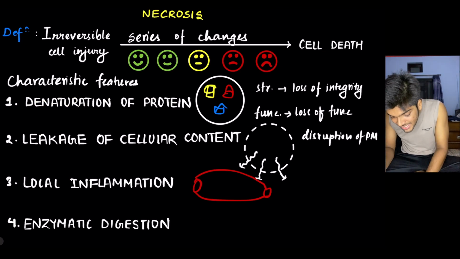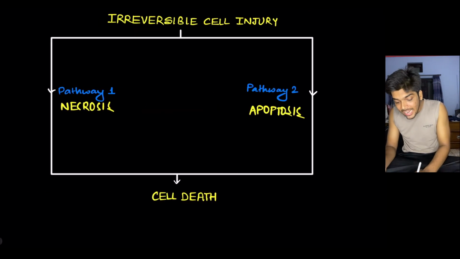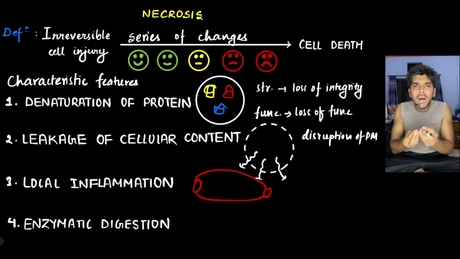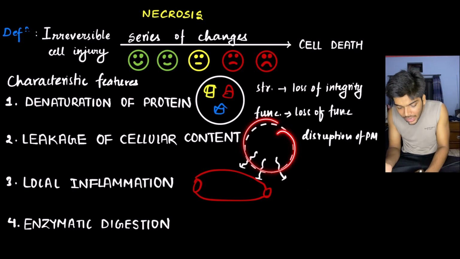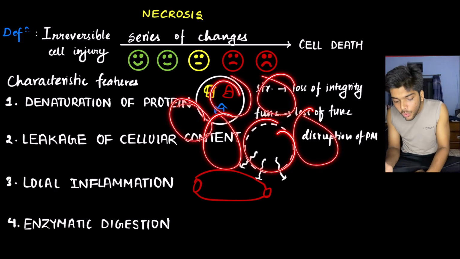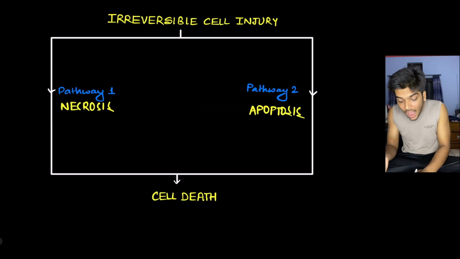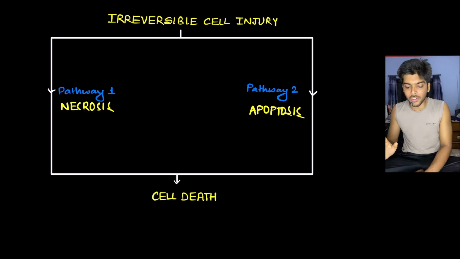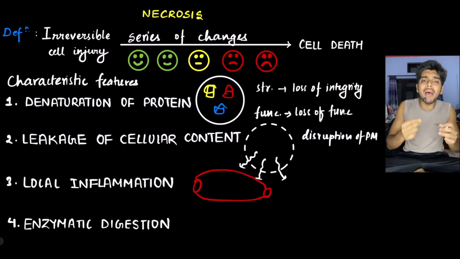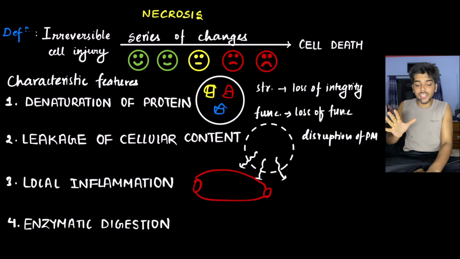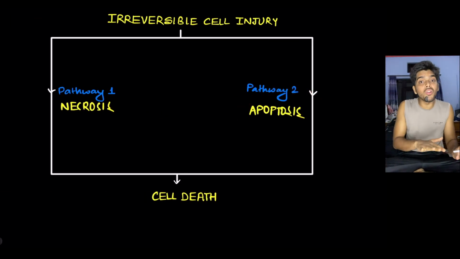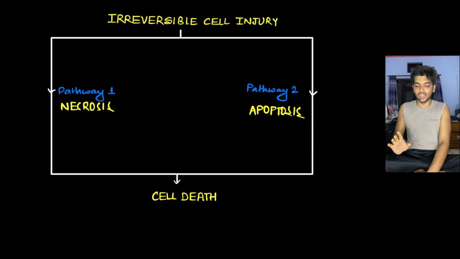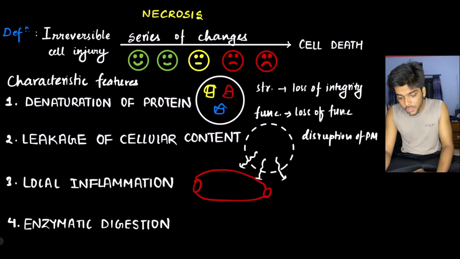In necrosis, there is disruption of the plasma membrane. In apoptosis, the plasma membrane remains intact. In necrosis, a mass of cells, the surrounding cells, goes through necrosis at once. In apoptosis, few cells or even one singular cell might go through apoptosis. Necrosis is always pathological, seen in diseased conditions, but apoptosis could be physiological or pathological. How? That I'll tell you under the topic of apoptosis itself. So wait for that.